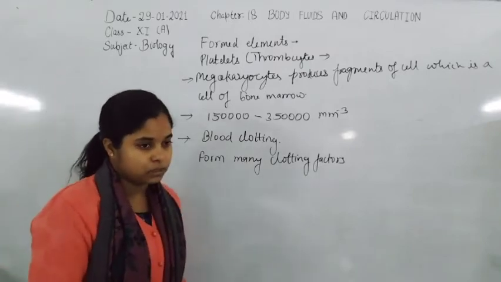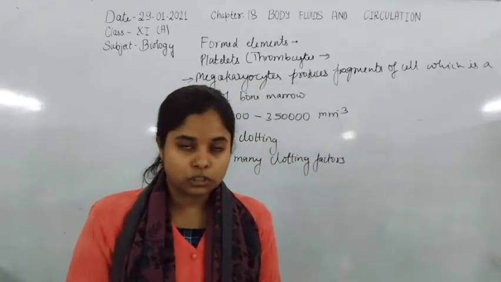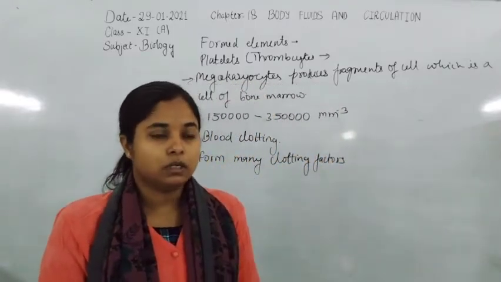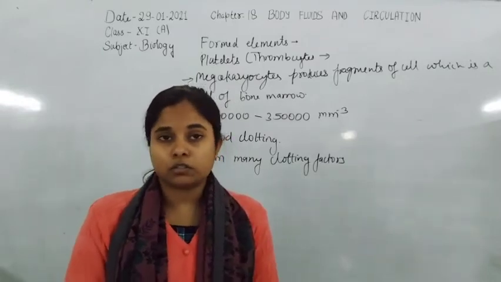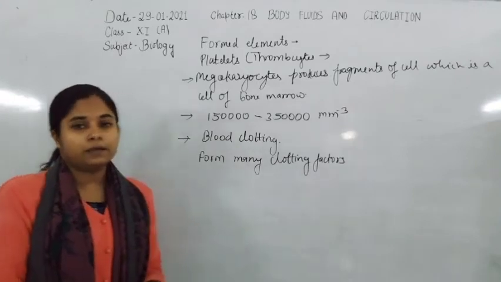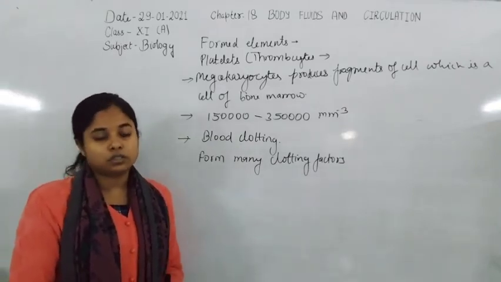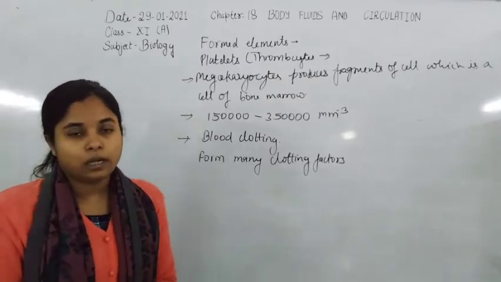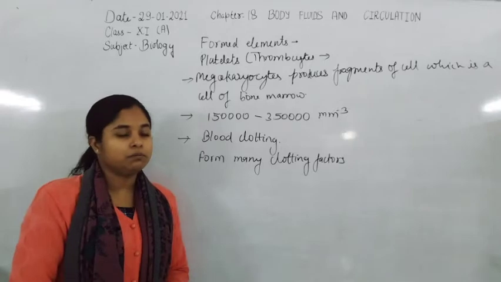First is RBCs. The function of RBCs is the transport of oxygen molecules as well as carbon dioxide molecules, because they have the hemoglobin molecule, which has the tendency to bind with both oxygen and carbon dioxide. The number of RBCs is approximately 5 million per millimeter cube.